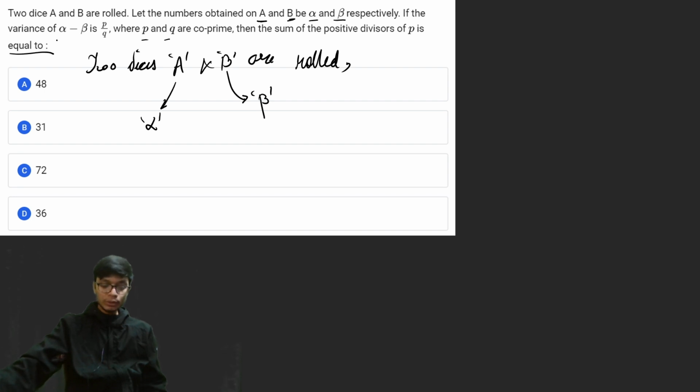So this is a very new and challenging problem in itself. Students who have studied this chapter must not have gone through these kinds of problems.